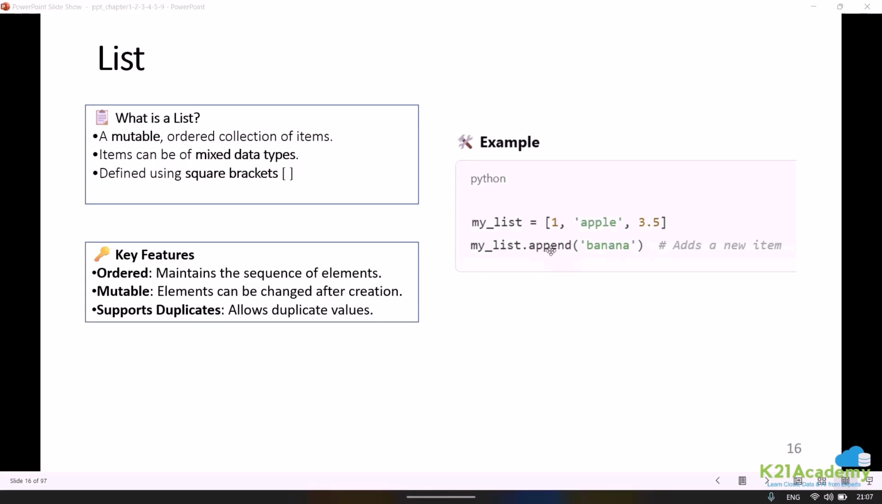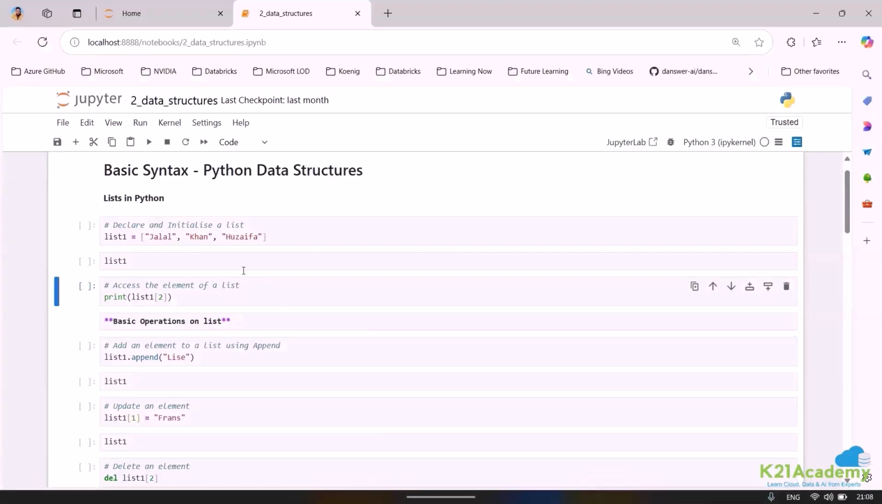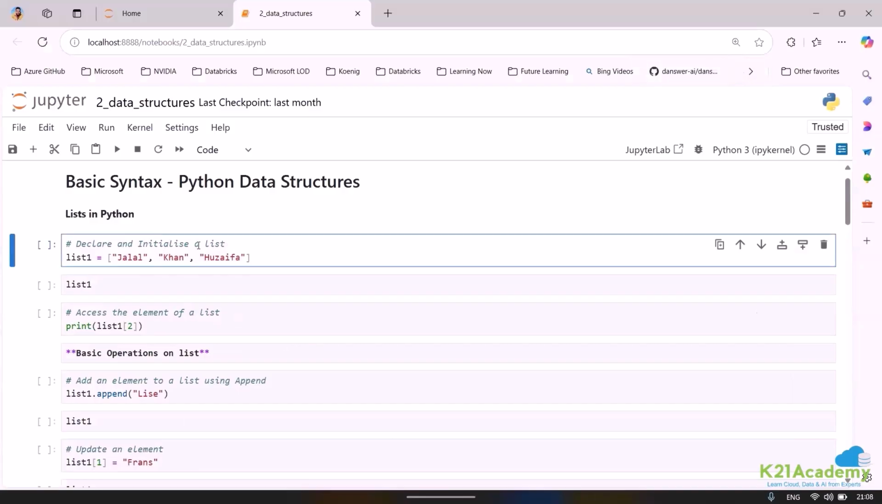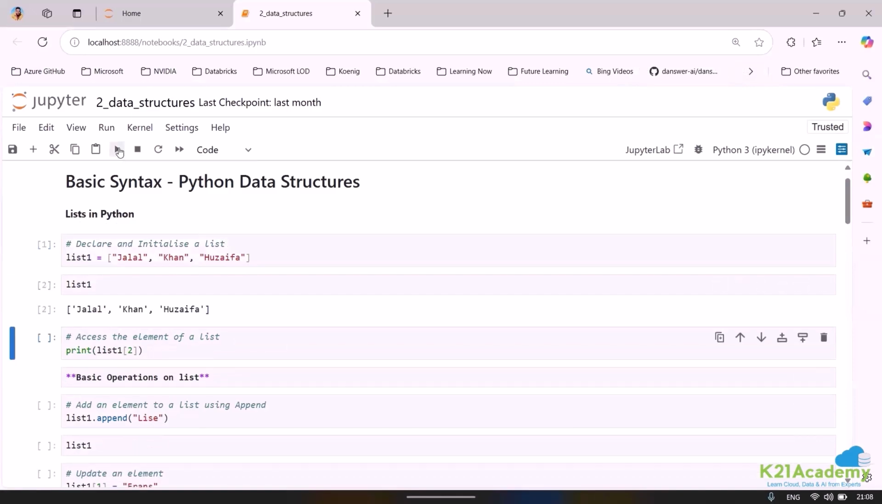Okay, now we'll look into this. One more important thing that we need to look into, before that, it would really be nice if we look into our lab. The first thing is you declare the list by defining the list variable on the left hand side, and then you initialize the list by making use of square braces, and then you can specify Jalal, Khan, and I have also written Huzaifa. So let me run this, and this is what you can see, that I am able to get a list of values.